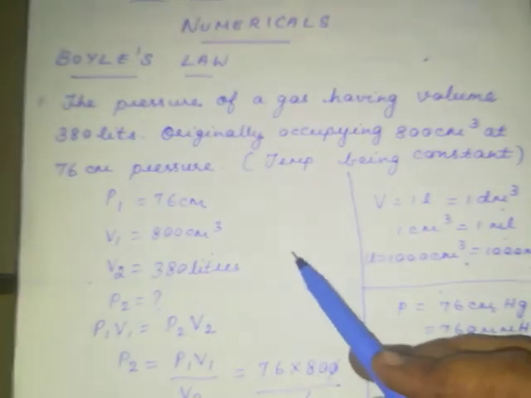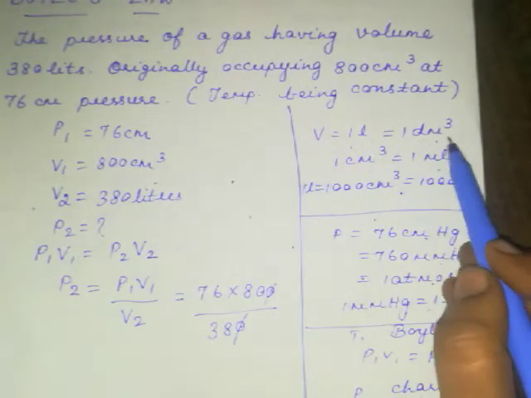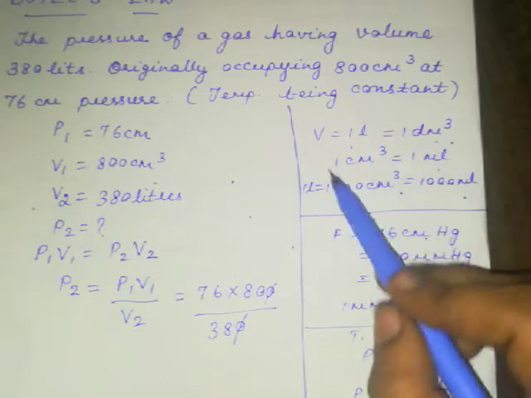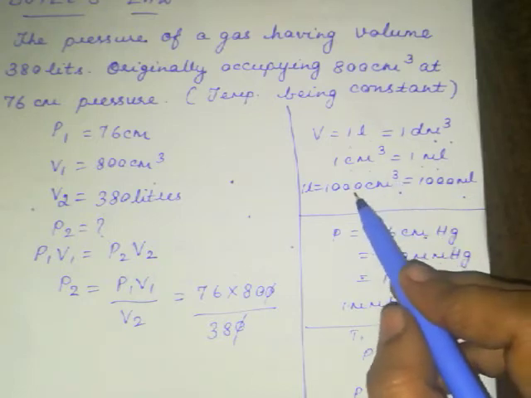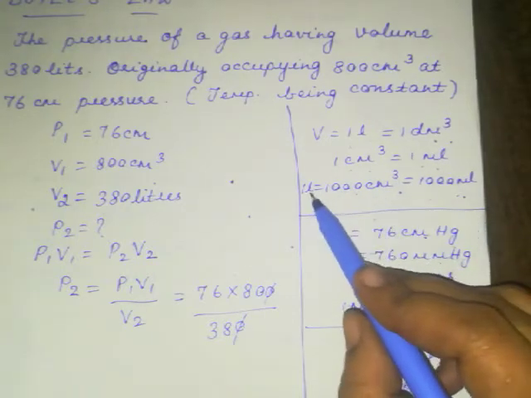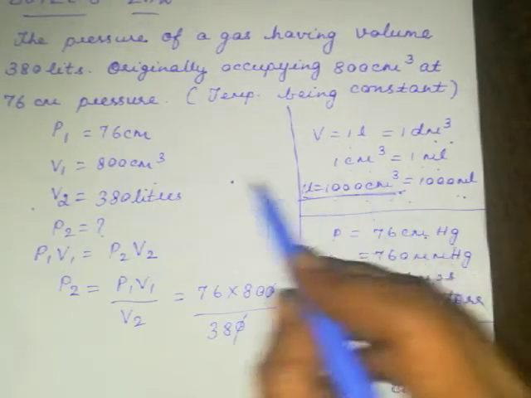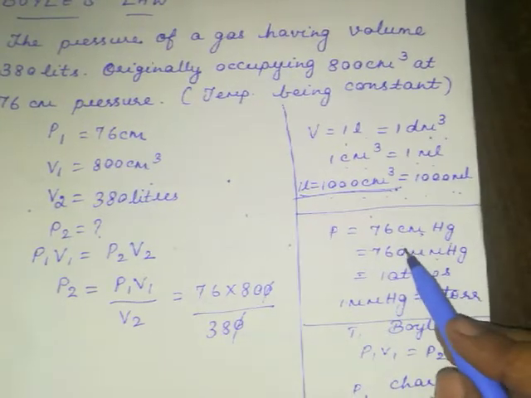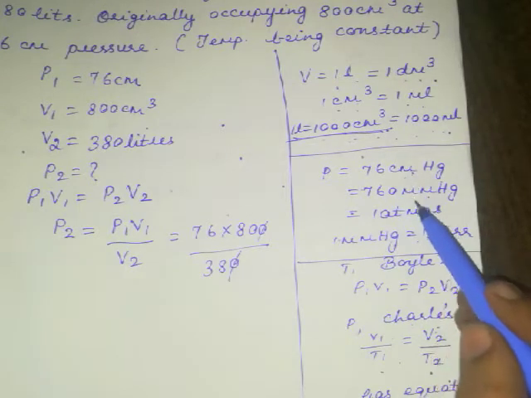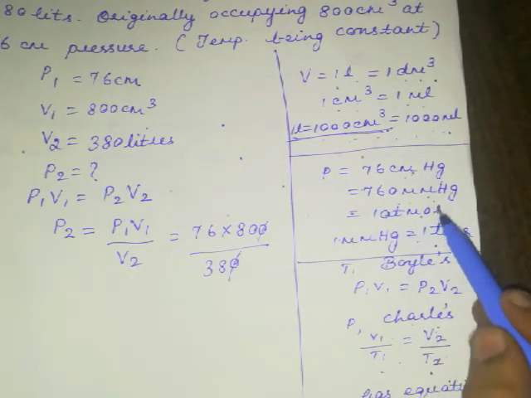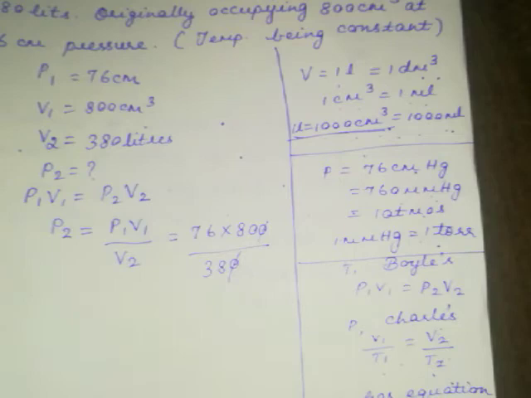Before going for this, we need certain conversions. So for volume, 1 liter equal to 1 decimeter cube. Any conversion that is needed, make use of this, either in volume or pressure. 1 centimeter cube equal to 1 ml, that is 1000 centimeter cube equal to 1000 ml. So 1 liter will be equal to 1000 centimeter cube, because we are going to make use of this conversion in this problem. Now for pressure also, if they have given it in centimeter, make use of this value, 76 centimeter mercury. If millimeter, it means 760 millimeter. So 1 atmosphere equal to this value. Mostly they will be giving centimeter or millimeter.